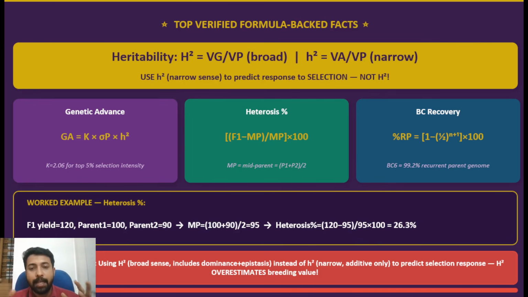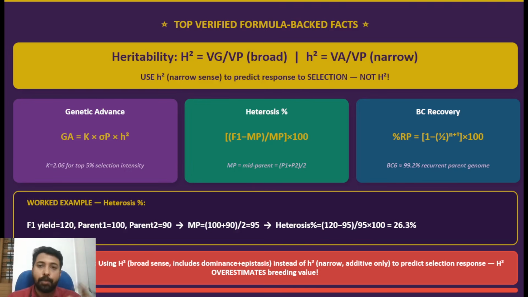Clear? And here, using narrow sense heritability to predict the performance and for selecting plants is a better idea compared to that of broad sense heritability.